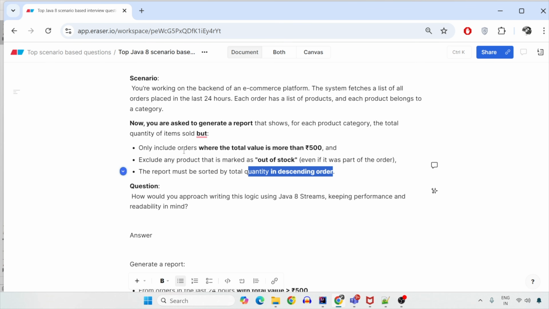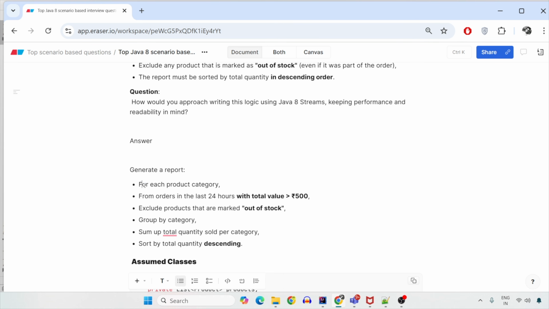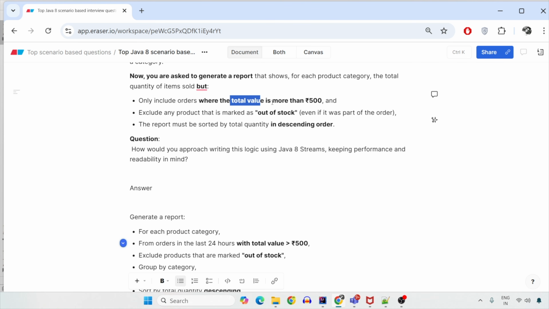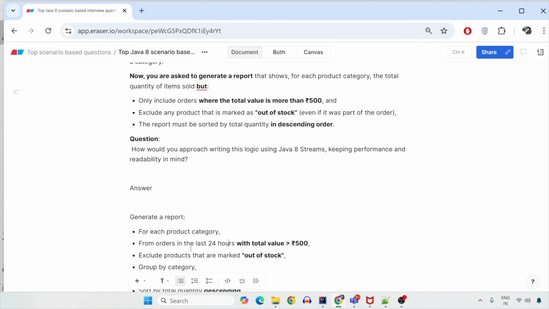The first requirement is order to be placed within 24 hours. So for each product category, the order should be within 24 hours. The second thing is the order should be greater than 500. So the total order value should be greater than 500. Where do you mark the total order value? That is total value here in the order. So you should have the total value when the order is getting placed. You should have all the list of products and you should also have the time when the order is being placed. Then only you will be able to fetch the last 24 hours order and its total value, which is greater than 500.